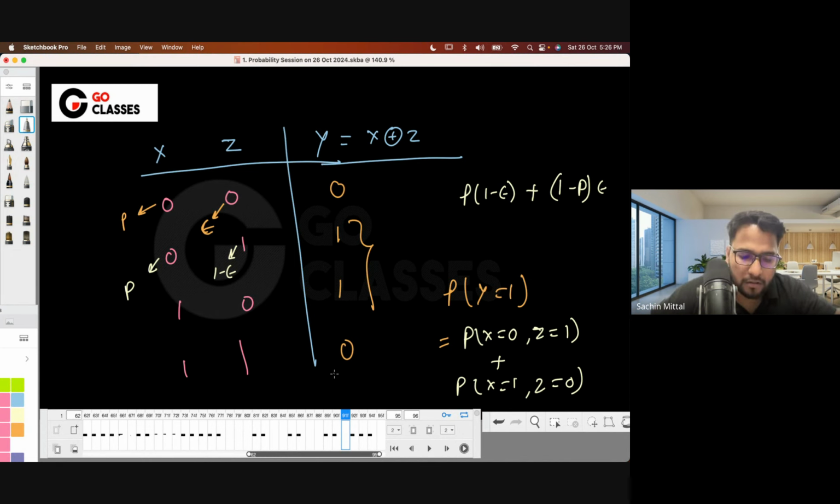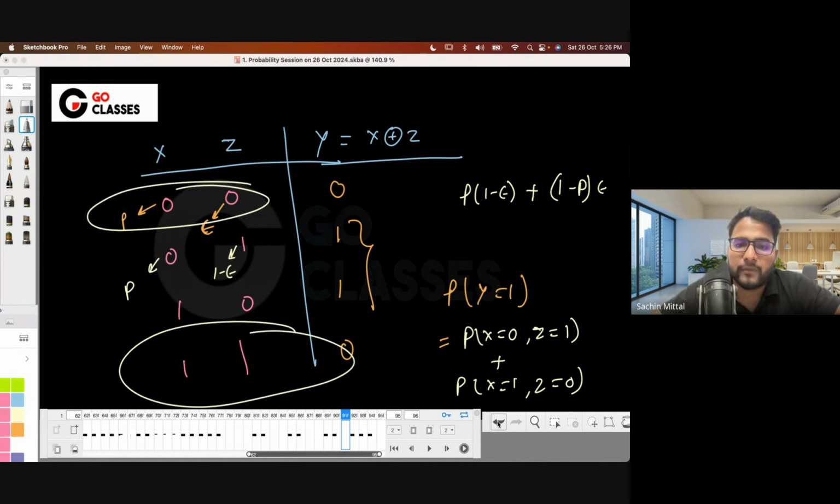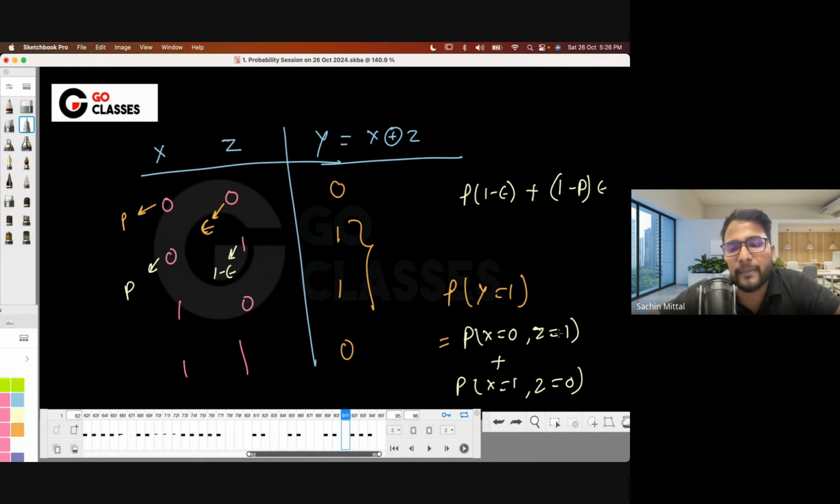Now, what could be the other method that you can think of to solve this particular question? See, this is very easy, right? Sorry, one is here. I think that's correct: p into 1 minus epsilon plus 1 minus p into epsilon. Now, suppose they ask you the probability of y being 0, then you need to take these two rows. Since x and z are independent, you can directly say probability of x equal to 0 multiplied by probability of z equal to 1, since these are independent random variables.